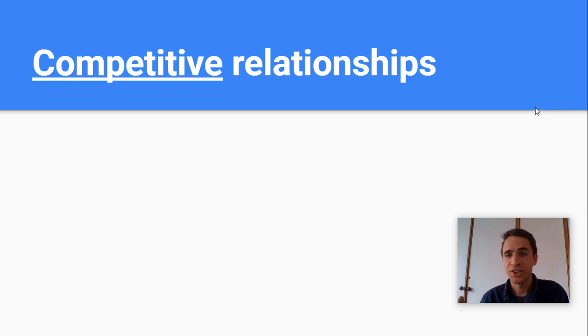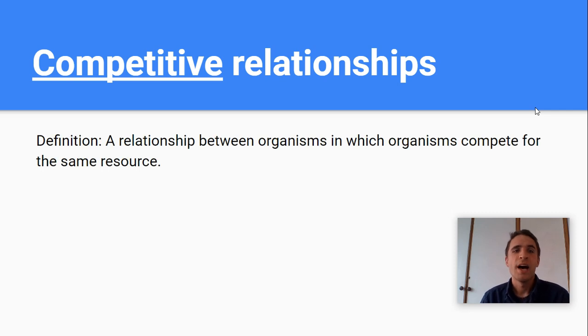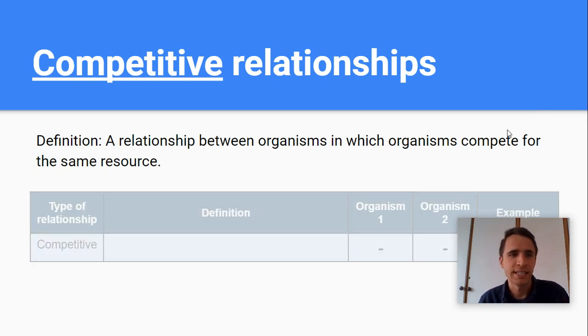The second type of relationship we're going to talk about, guys, is a competitive relationship. Here's how we define this type of relationship. It is a relationship between organisms in which organisms compete for the same resource. So they're trying to use the same resource or eat the same resource or whatever, right? So we'll talk about some examples in a second.